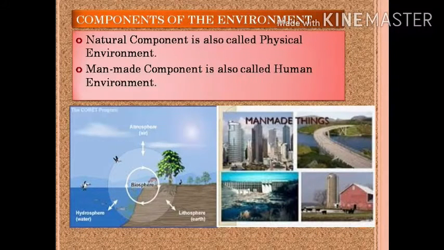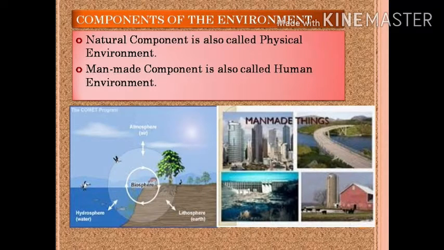Here we have components of the environment. As we already discussed, we have natural component and man-made component. Now, natural component is also called physical environment and man-made component is also called human environment.